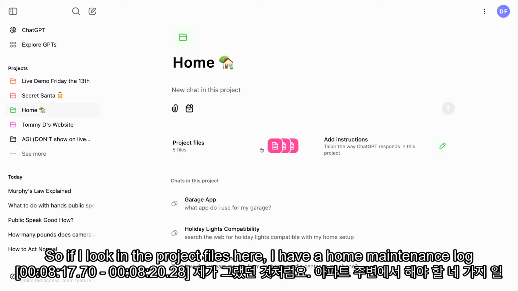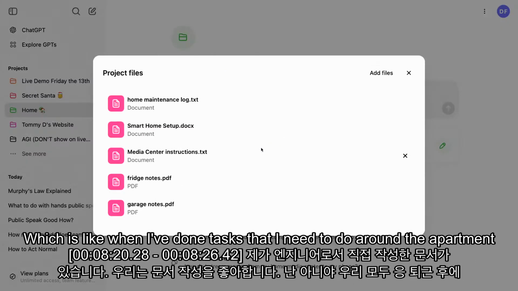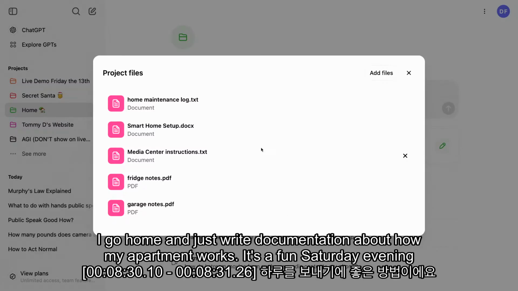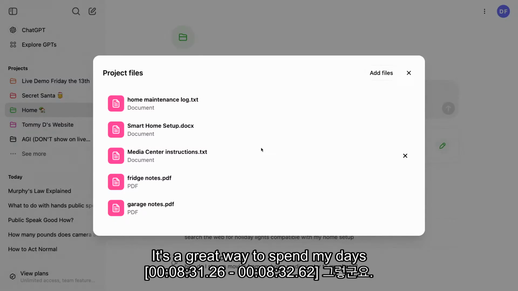So if I look in the project files here, I have a home maintenance log, which is like when I've done tasks that I need to do around the apartment. I have documentation that I've written myself. As an engineer, we love writing documentation. Don't we all? Yeah, after work, I go home and just write documentation about how my apartment works. It's a fun Saturday evening. It's a great way to spend my days.